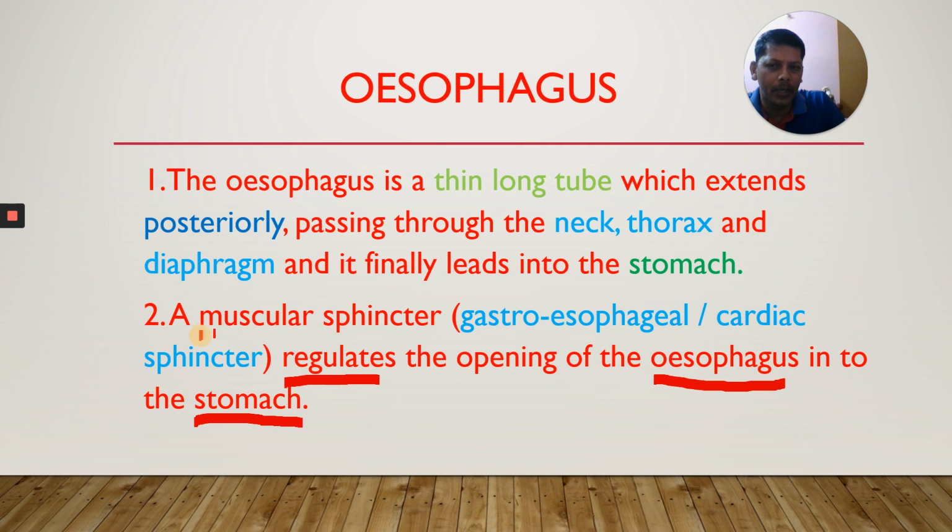What is it made up of? Muscle. What type of muscle? Smooth muscle. It is a muscular sphincter; sphincter means a circular muscle. What is its name? Gastroesophageal sphincter or cardiac sphincter. Where is it? Between the esophagus and stomach.